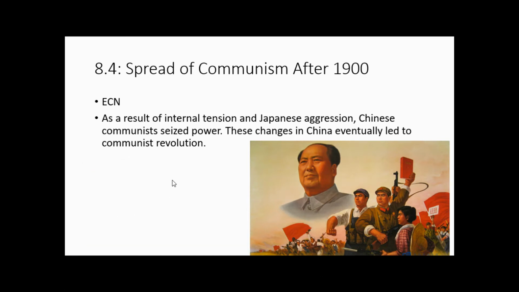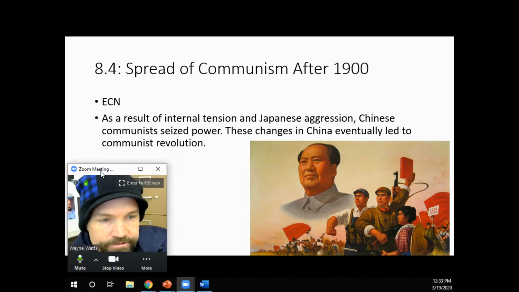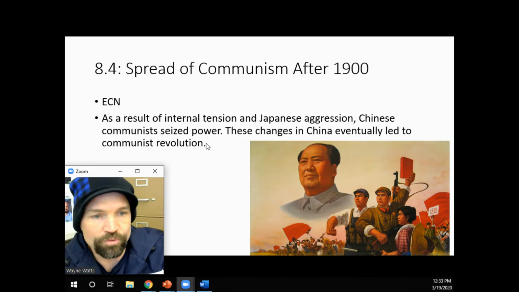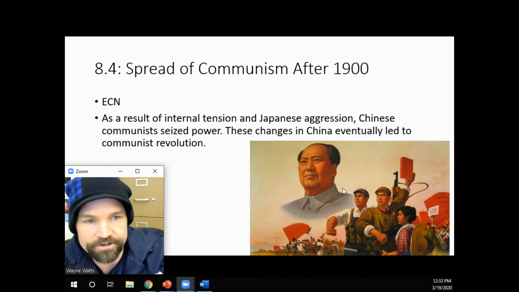So Japan had invaded Manchuria in the 1930s, had actually invaded the Yellow River in 1937, and then came all the chaos from World War II. China in 1945 didn't see the end of the fighting. It just continued on what had been a civil war between the communists and the Democrats, and that war eventually would be won by Mao Zedong and the Chinese Communist Party, and Mao would declare the People's Republic of China